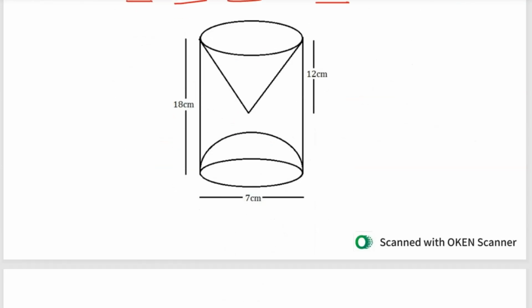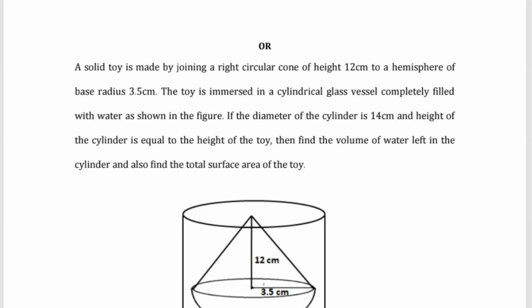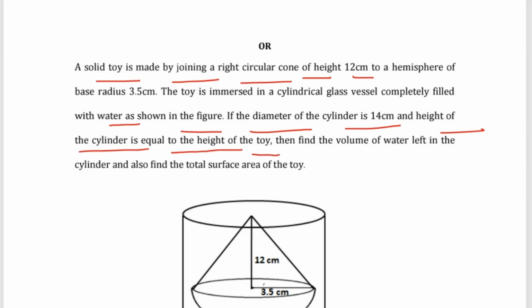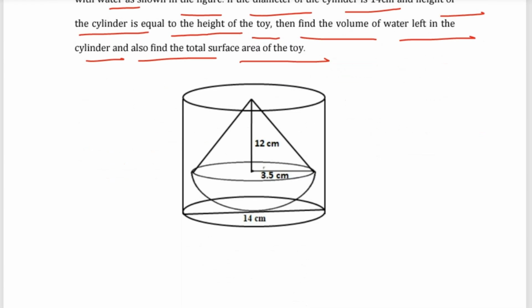So, question number 38, or we can write, the optional question is: a solid toy is made by joining a right circular cone of height 12 centimeters to a hemisphere of base radius 3.5 centimeters. The toy is immersed in a cylindrical glass vessel completely filled with water as shown in the figure. If the diameter of the cylinder is 14 centimeters and the height of the cylinder is equal to the height of the toy, then find the volume of the water left in the cylinder and also find the total surface area of the toy. So these are the 38 questions which are there in paper 2.